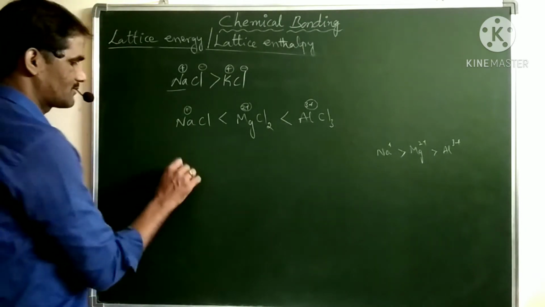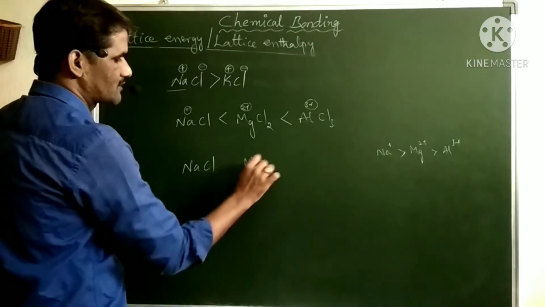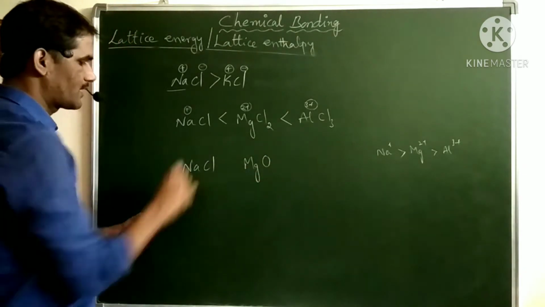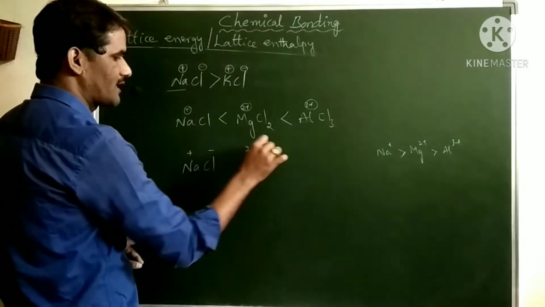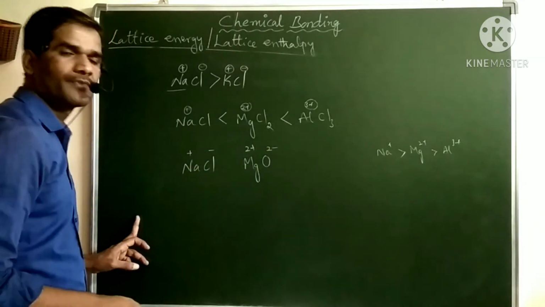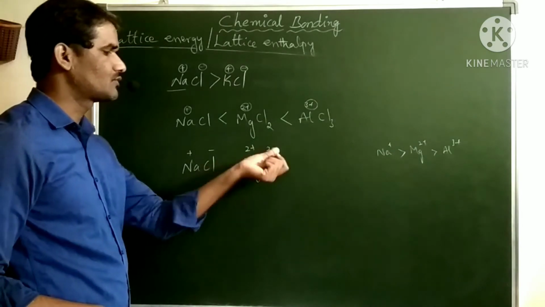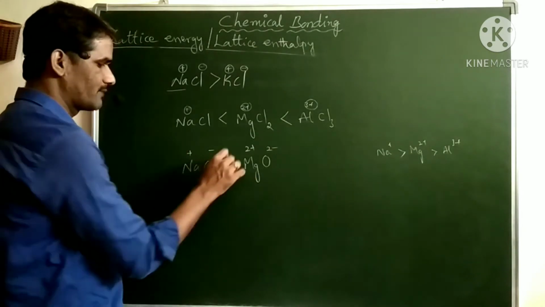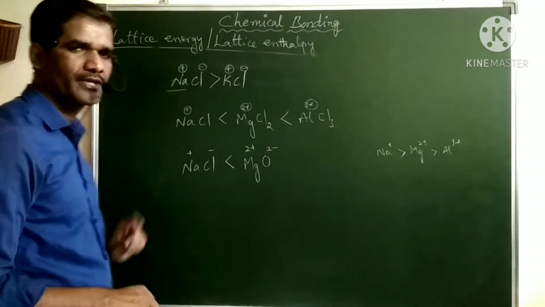Similarly, if we take some other examples like NaCl versus magnesium oxide. Here we have Na+ and Cl-, and here Mg2+ and O2-. See here, in both cases the charge is dominating: here the charge is 2 and 2, there it is 1 and 1. So magnesium oxide has more lattice energy than sodium chloride.